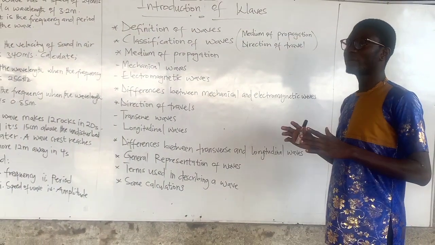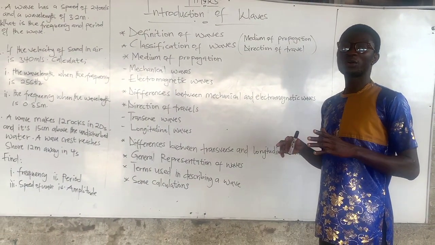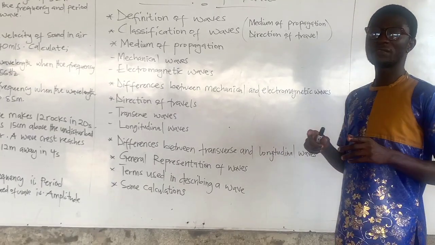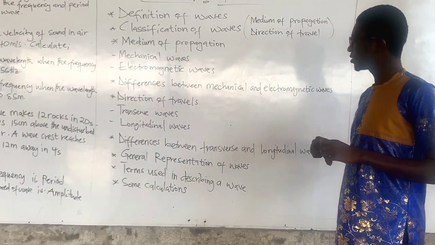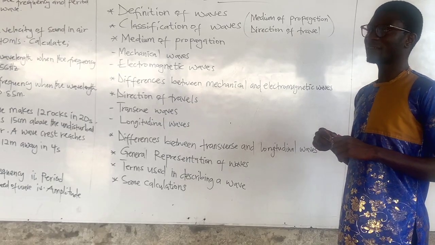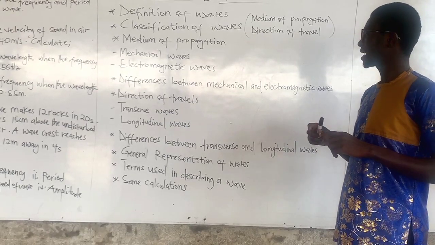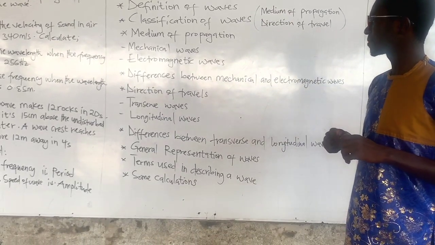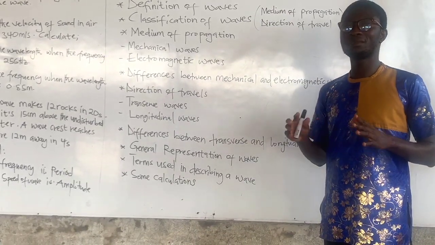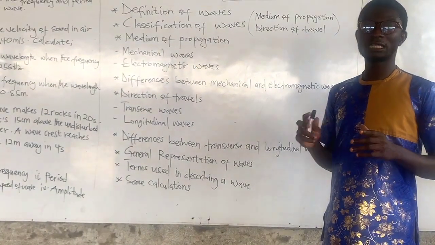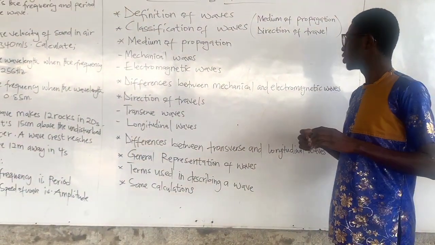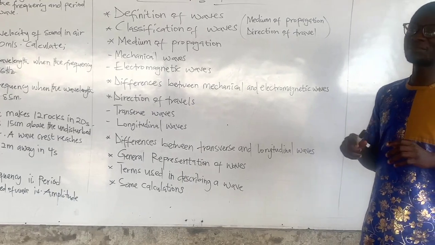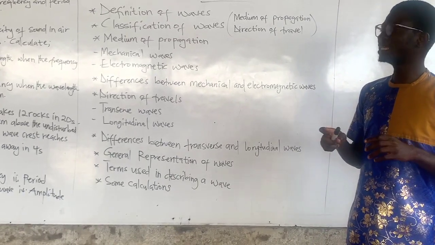Mechanical waves require a material medium for their propagation, whilst electromagnetic waves do not require a material medium for their propagation. That is the first difference between mechanical and electromagnetic waves. The second difference is that mechanical waves can be transverse or longitudinal, whilst electromagnetic waves can be transverse only.